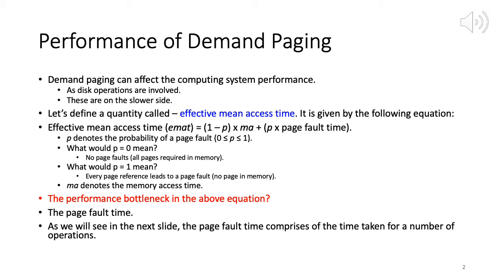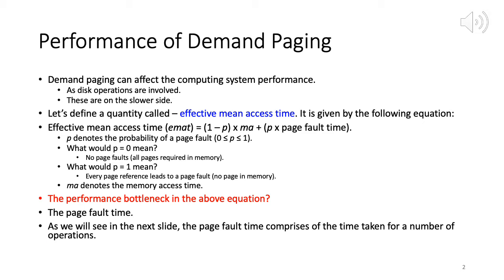If you are accessing 100 different frames, no frame is being accessed twice, and we find that all of them are not in memory, then for every frame access you have to service a page fault. So then P is 1, the first term becomes 0, and what you have is 1 times page fault time, right? So every page reference will lead to a page fault.